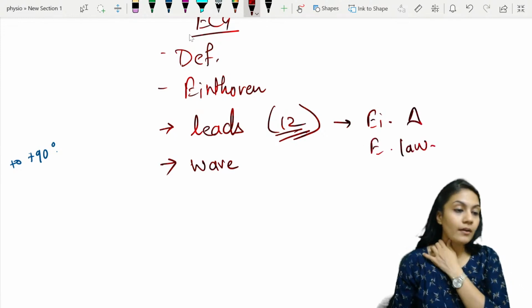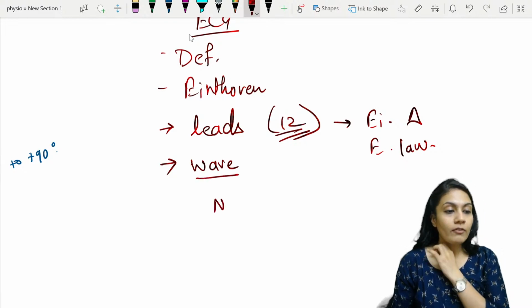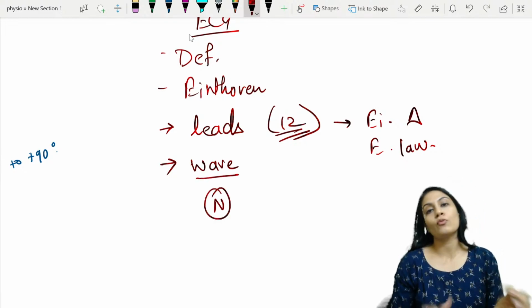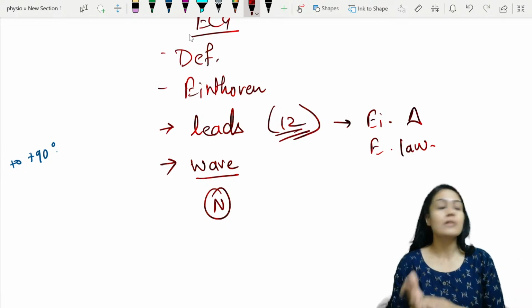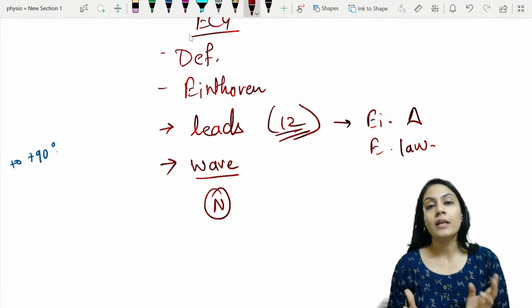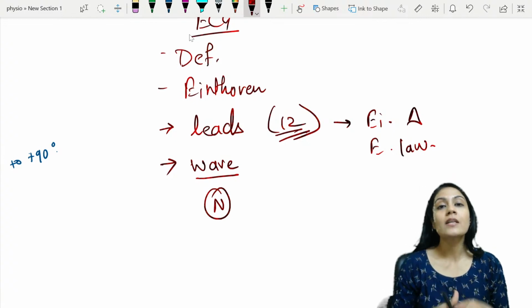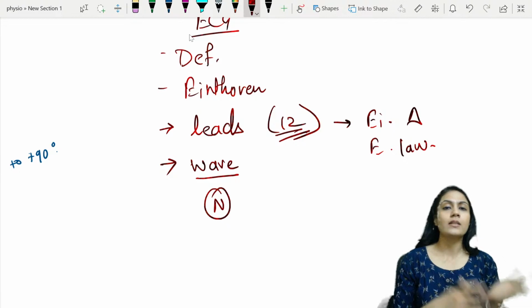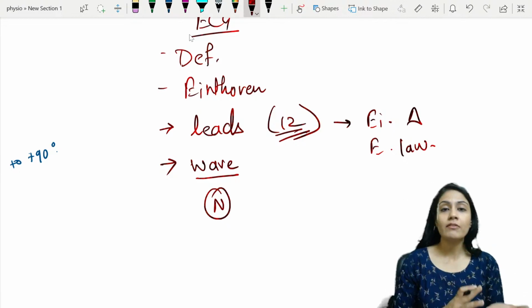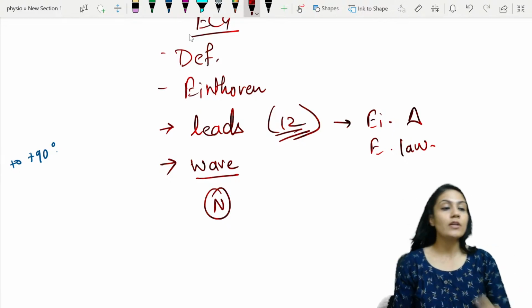Okay? Then come to the waves. Draw the normal wave and write what it does, what it depicts or what it denotes, what it represents. For example, what does the P wave represent? It represents the atrial depolarization. QRS represents ventricular depolarization. T wave represents the ventricular repolarization.